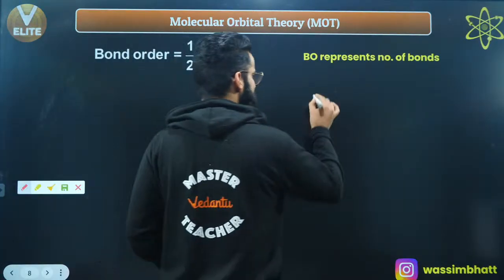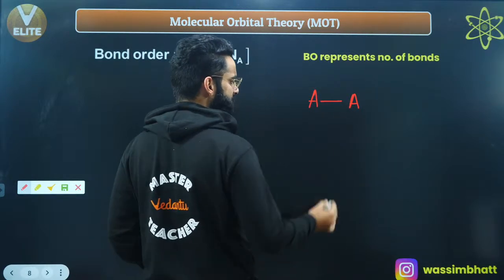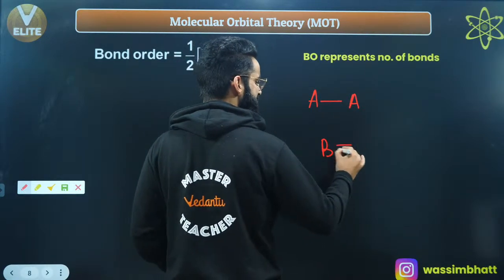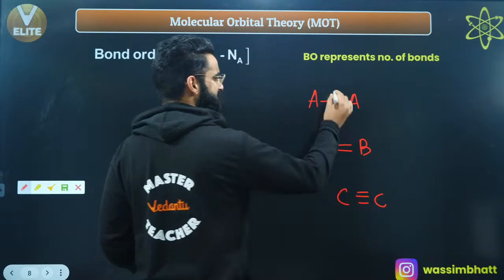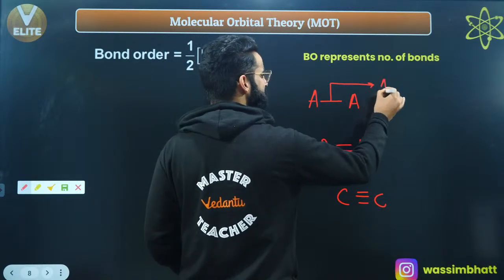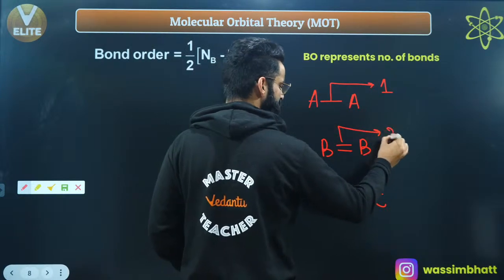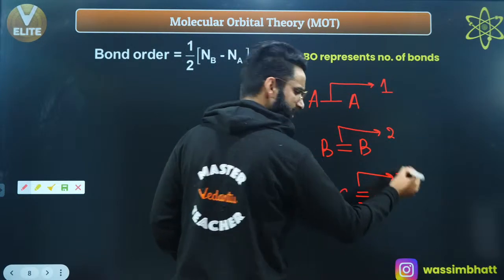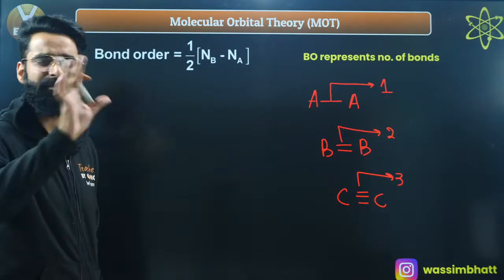For example, there is a single bond between two atoms A. Similarly, let's say there's a double bond between these two atoms. Let's say there's a triple bond between these two atoms. I'll clearly say the bond order of the first molecule is 1 because there is only one bond present between them. The bond order of the second molecule is going to be 2 and the bond order of the third molecule is going to be 3. So bond order simply gives you the idea about the number of bonds between two atoms in the molecule, right?